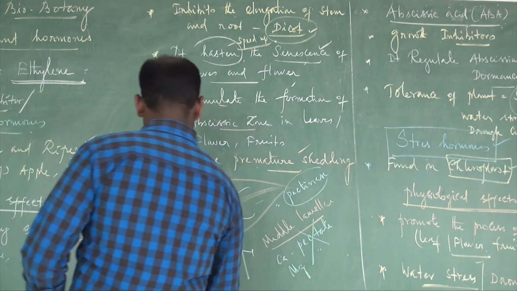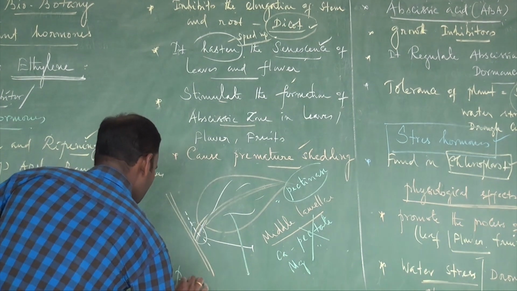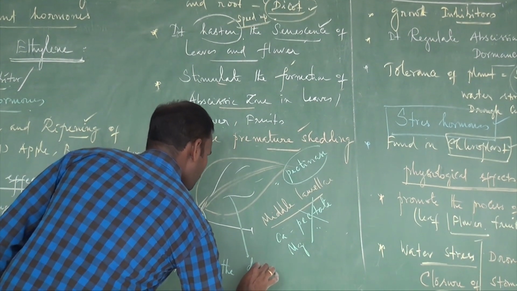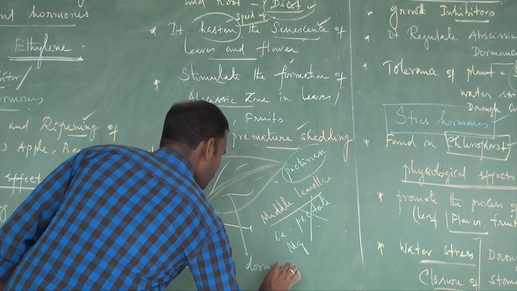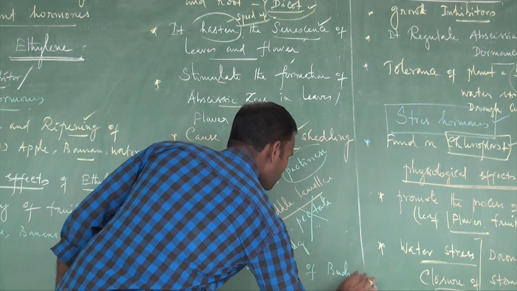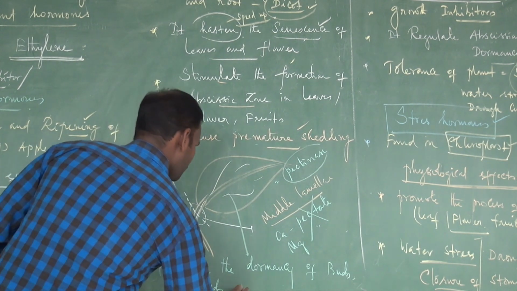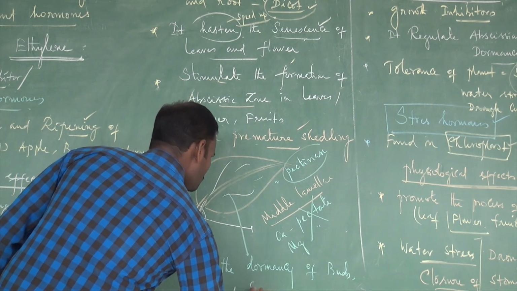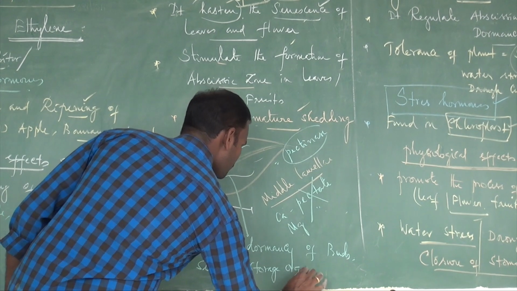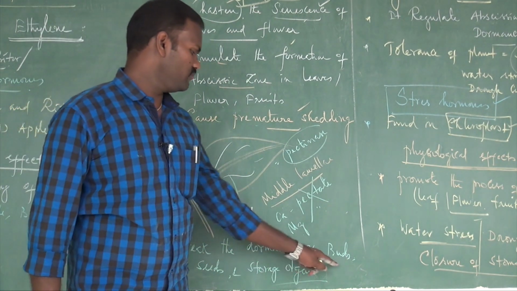Then the last one is, it breaks the dormancy of buds and seeds, in addition to many storage organs. Ethylene breaks the dormancy of many buds.